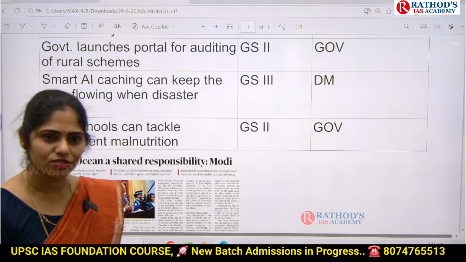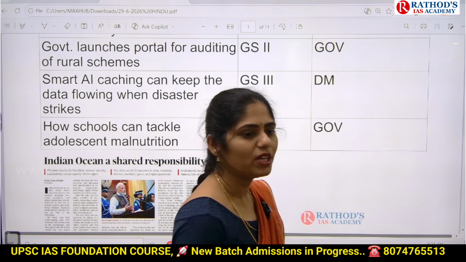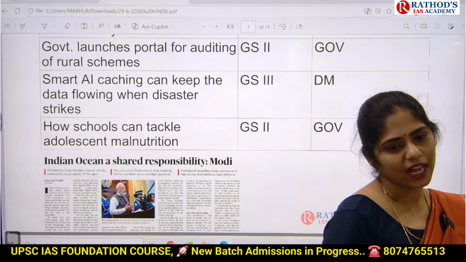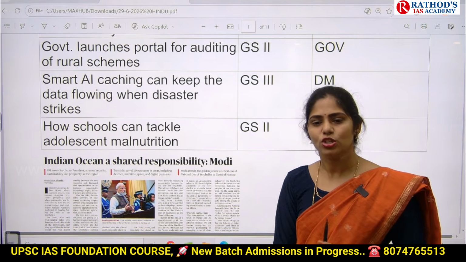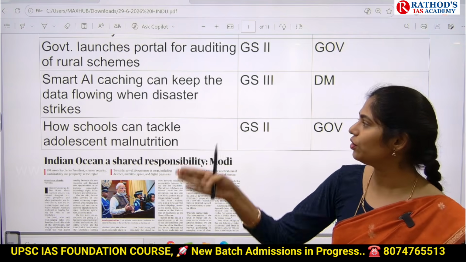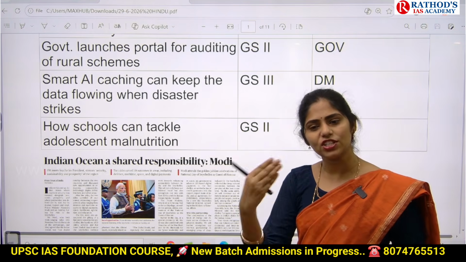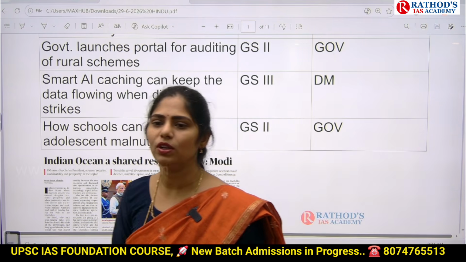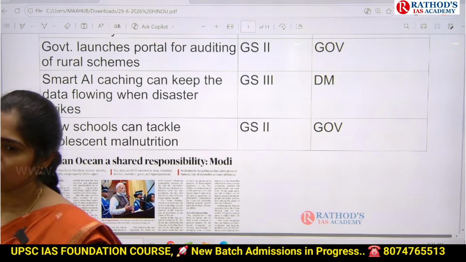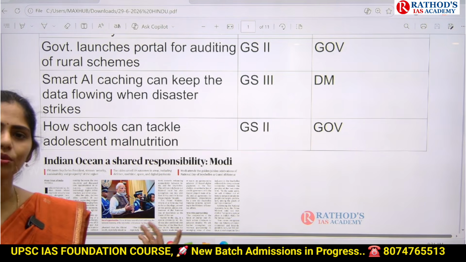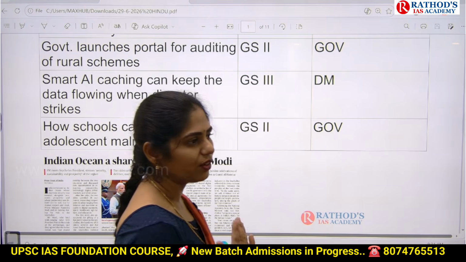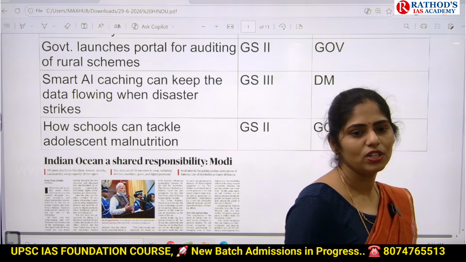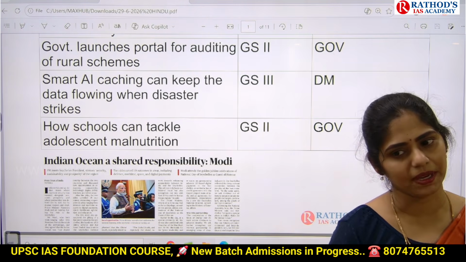Normally, whenever a disaster happens, almost all communication lines are cut down, so people do not get proper information at that time. In that critical situation also, if you use this kind of AI, we can share information with people who have succumbed to the disaster. So this is very important. From this, you may get a prelims based question, and you can use this example while writing any answer related to disaster management from GS paper 3.